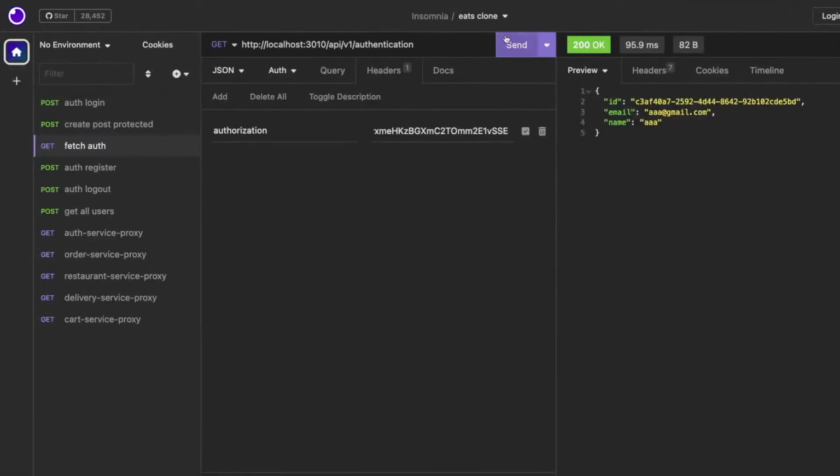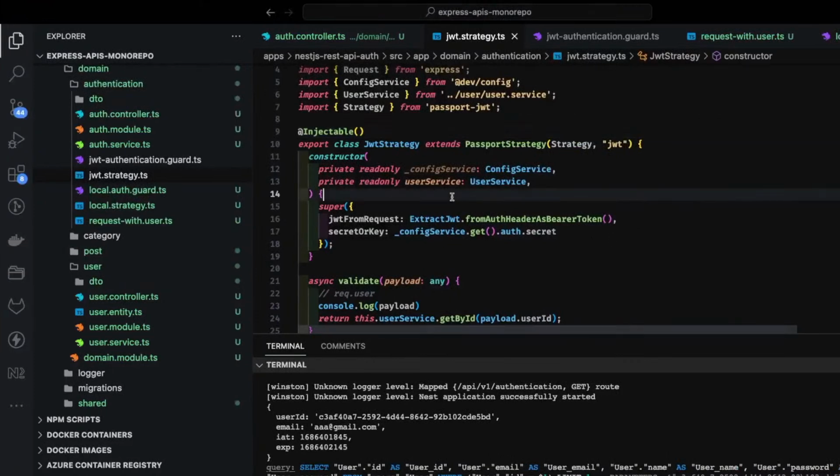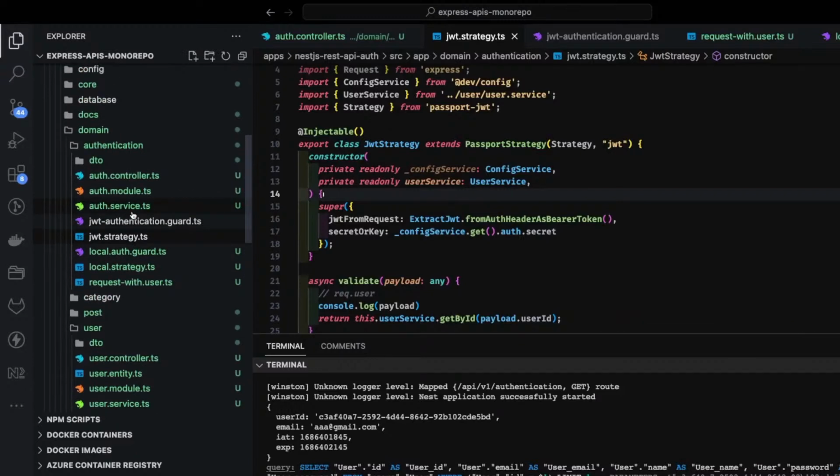And here I can see when I hit this, I'm getting this. This is what I need, right? Because we are hitting the authentication, that means give me my current user session, and I'm just passing this token, that means I'm logged in. Okay, so this is pretty much simple implementation, but there are really important points here while working with multiple strategies.